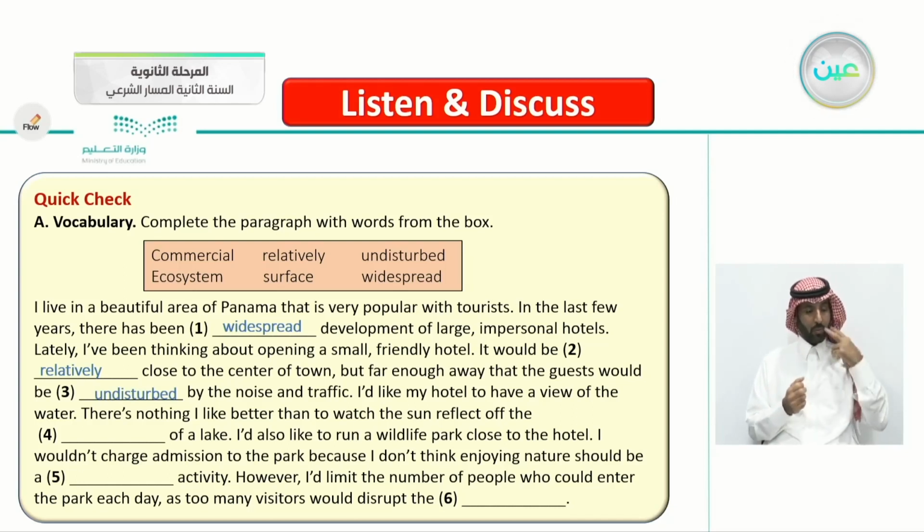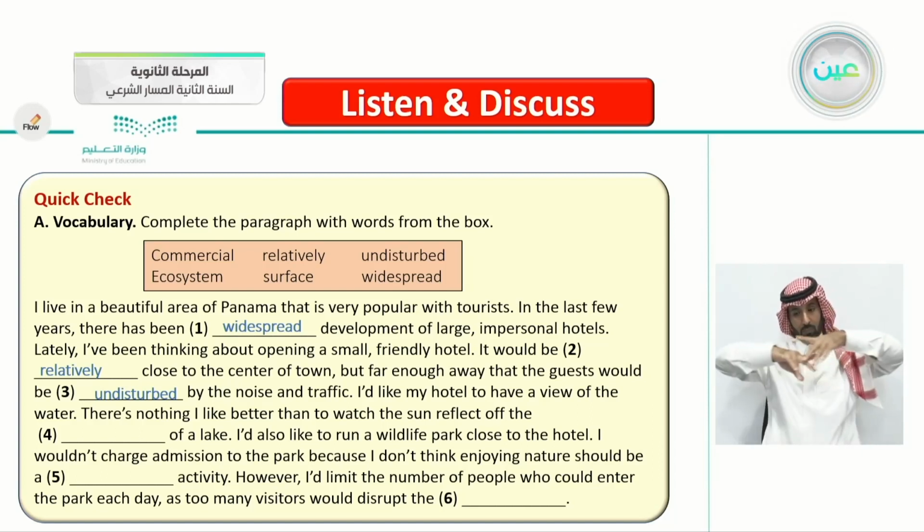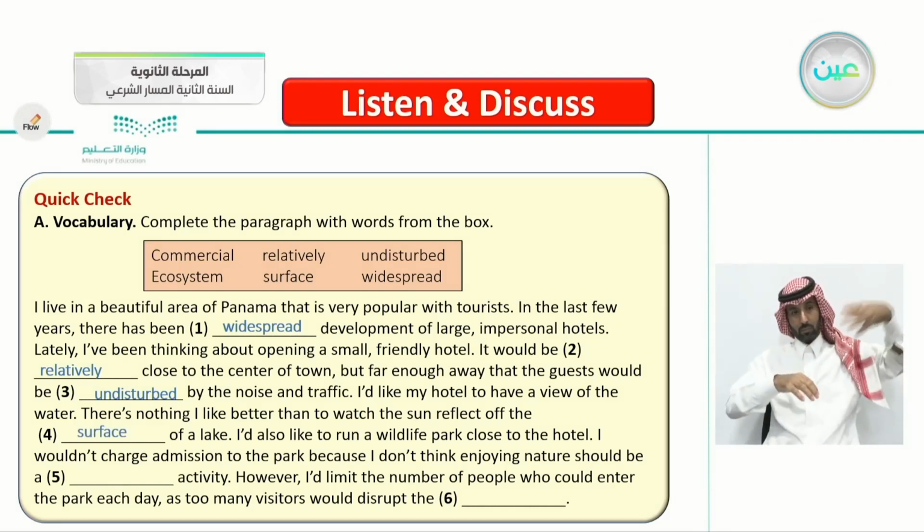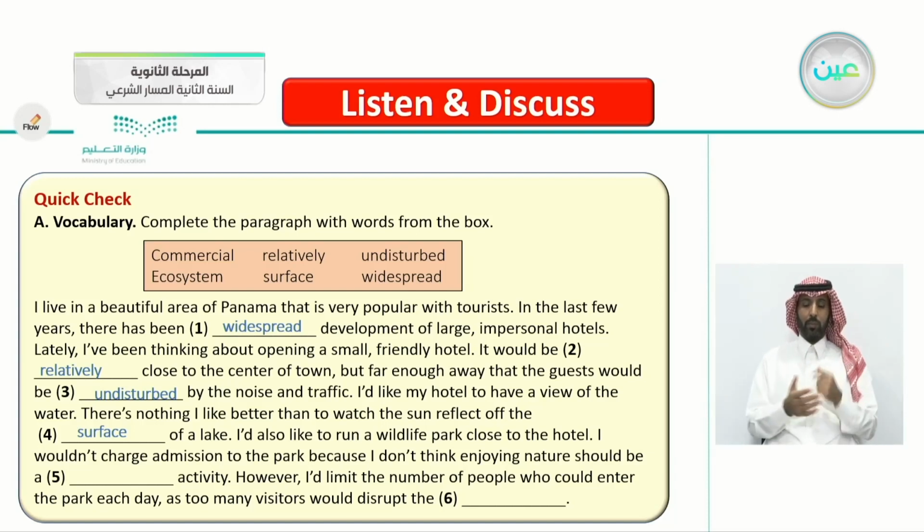There's nothing I like better than to watch the sun reflect off the surface of the lake. I'd also like to run a wildlife park close to the hotel. I wouldn't charge admission to the park because I don't think enjoying nature should be a commercial activity, something to pay for.